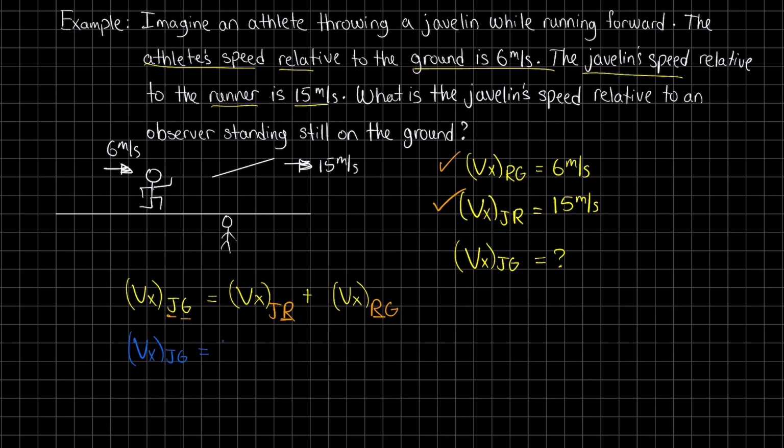VXJR is 15 meters per second, plus VXRG is 6 meters per second. Therefore, an observer on the outside would observe the javelin moving at a rate of 21 meters per second. Let's do another example that's slightly more challenging.